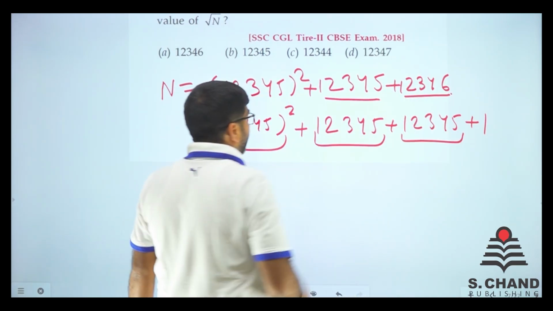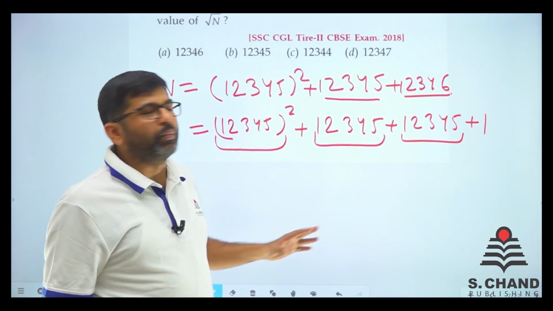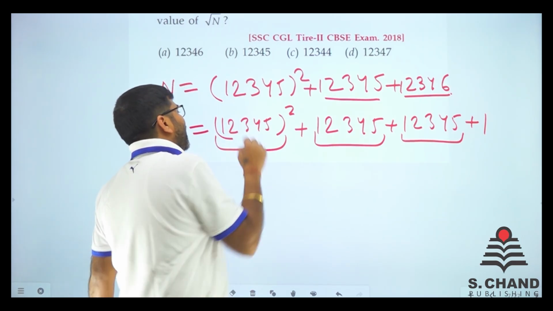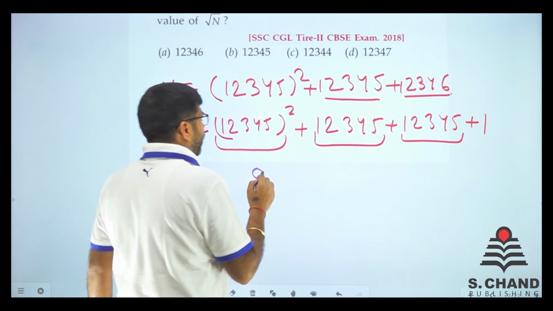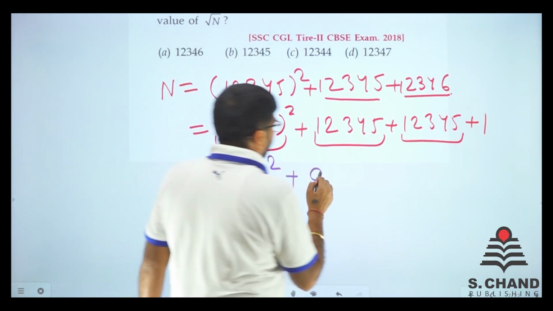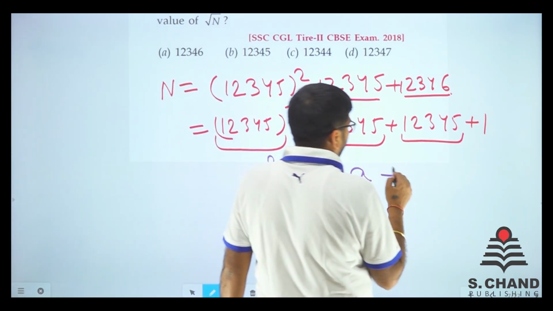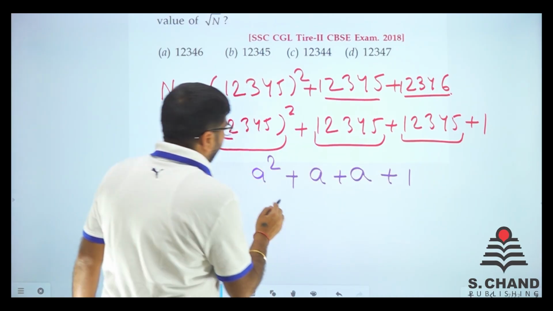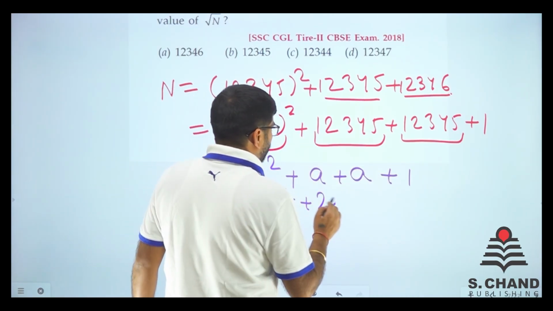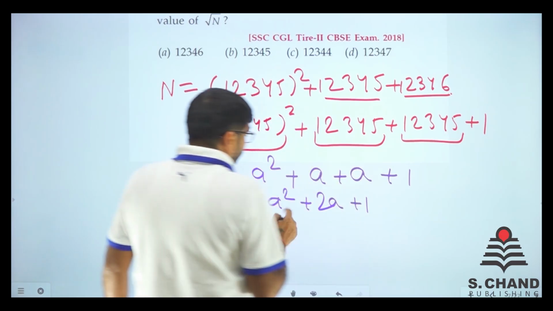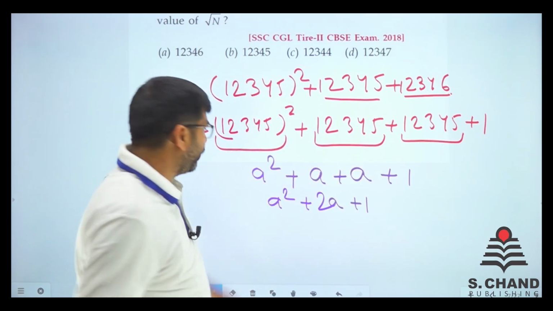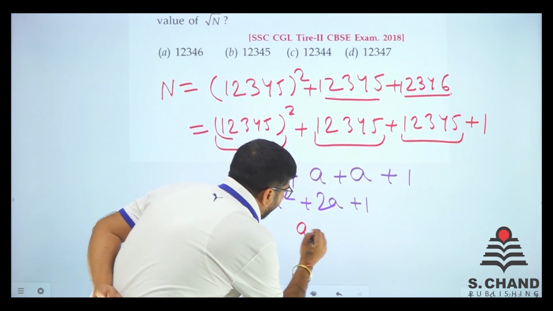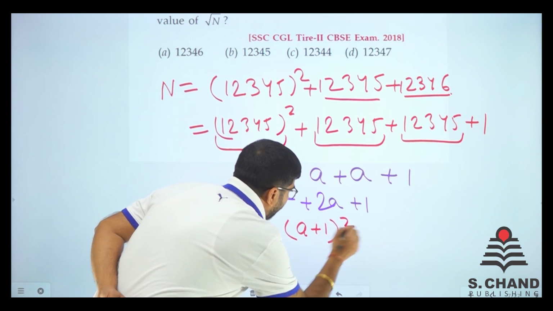In terms of 1, 2, 3, 4, 5, right? Let's do it simply. Just consider this as a. So it will be like a square plus a plus a plus 1. I can write it like a square plus 2a plus 1. If you think of this thing, can I think of a plus 1 ka whole square like this?